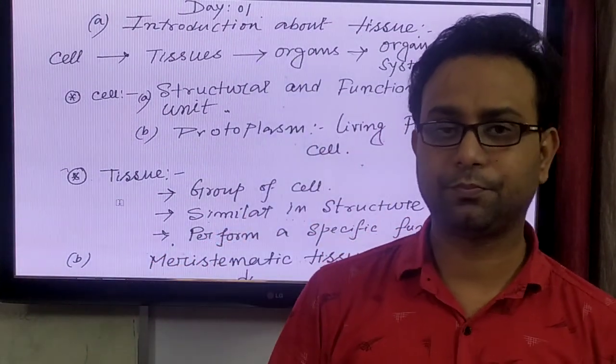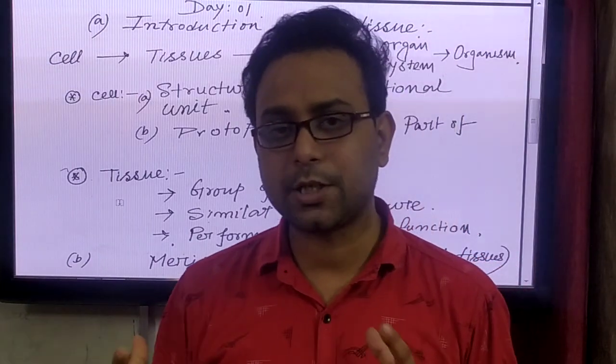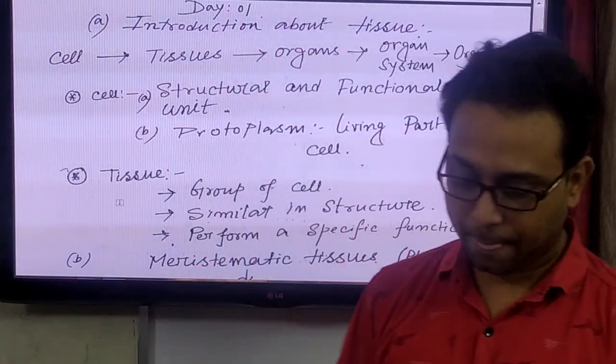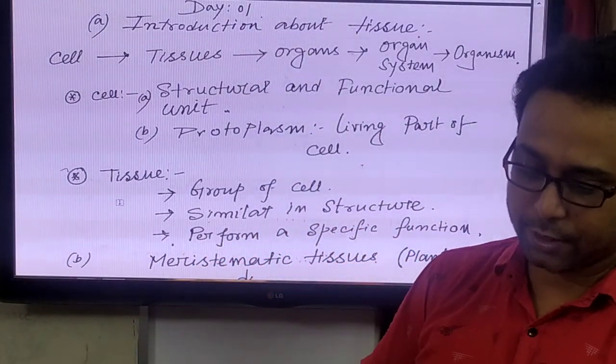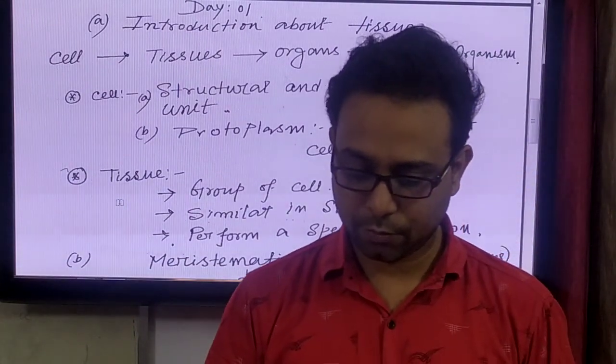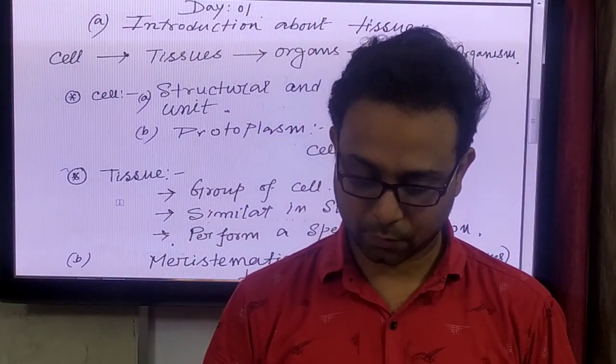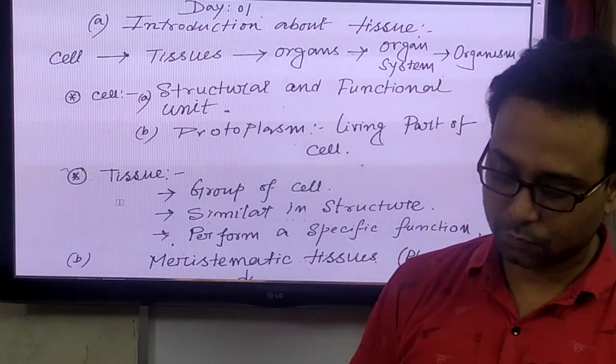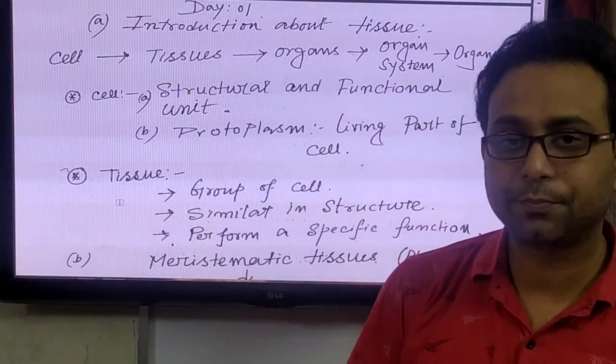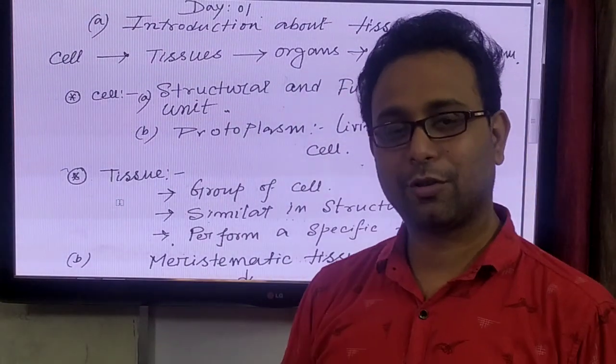Please write down the definition of the cell. Promit, Ishan, Krishnashish, Arushi, Shauresh, please write down. So, very good.